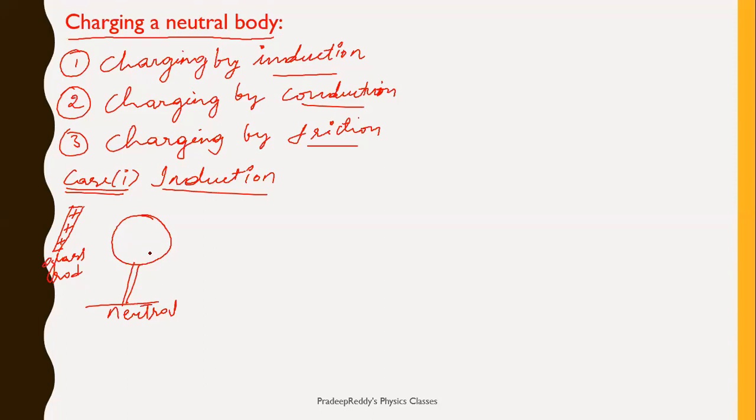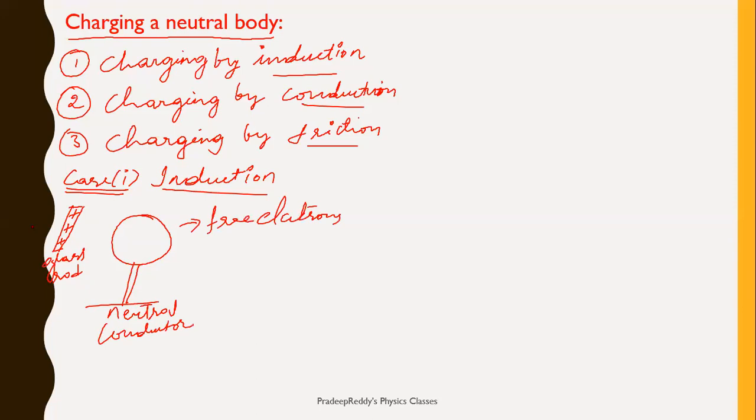My aim is to transfer some amount of charge and make this neutral body into charged. As this is a neutral conductor, there are free electrons, right? As these electrons are free, they are able to move on the surface.